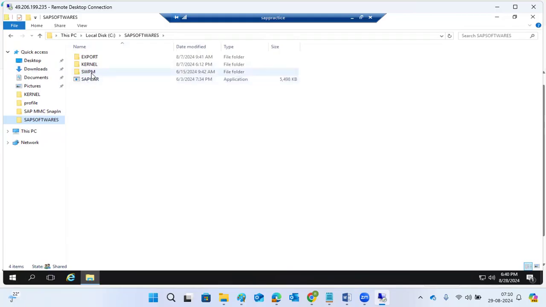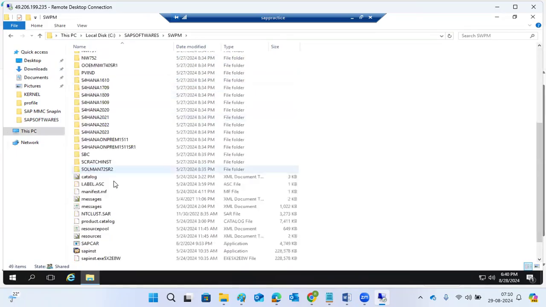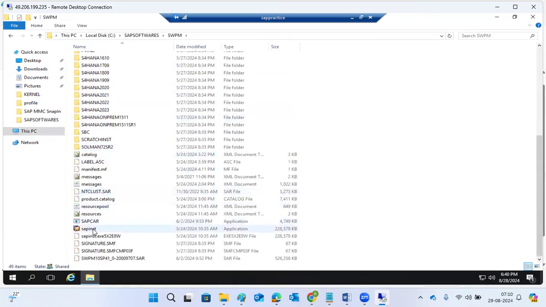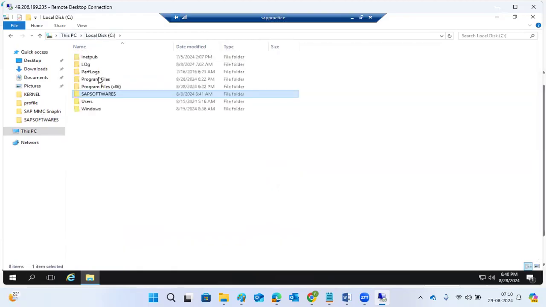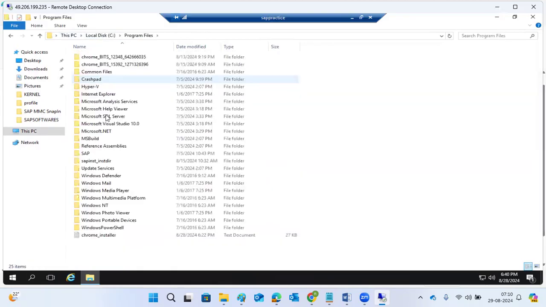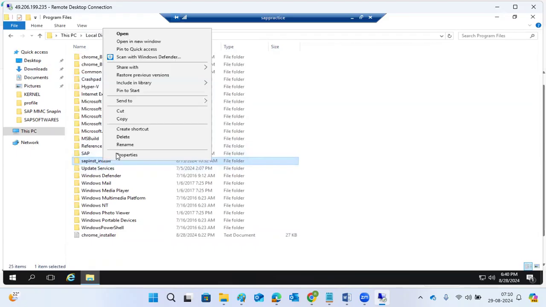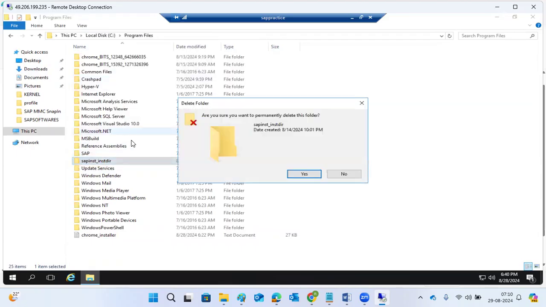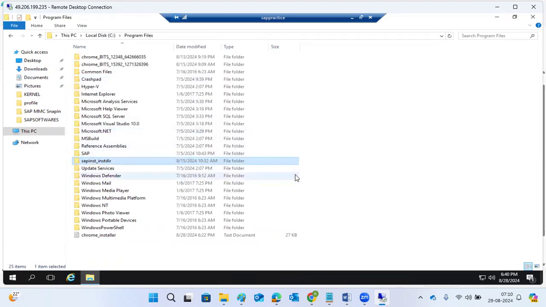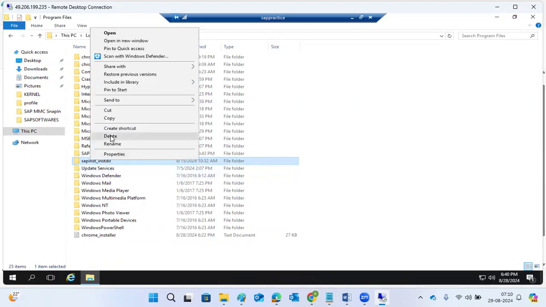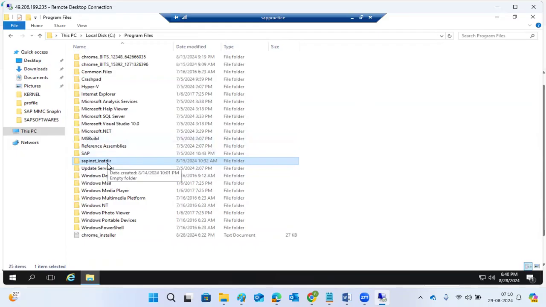So now go to the SWPM tool. In the SWPM tool, there is a SAP INST. Before that, let me do some cleanup here. There is a folder. Normally, when you are opening this host, it will be slow actually.